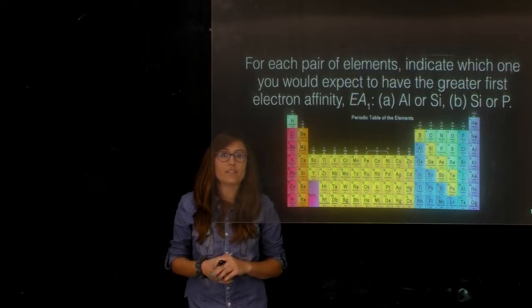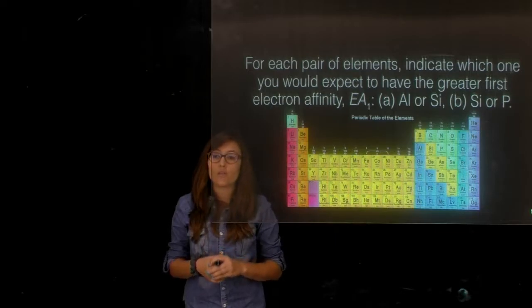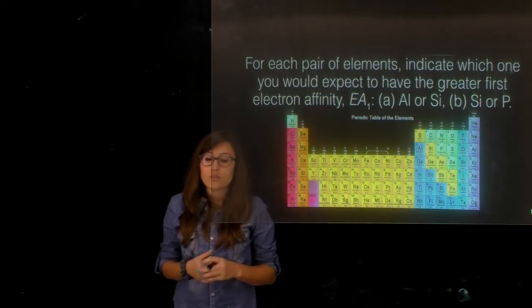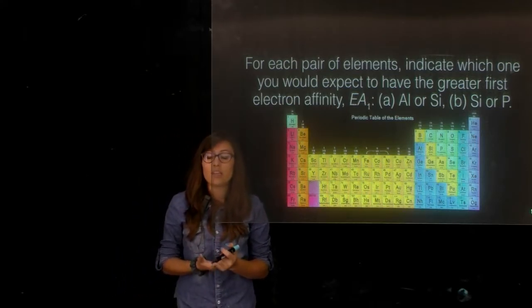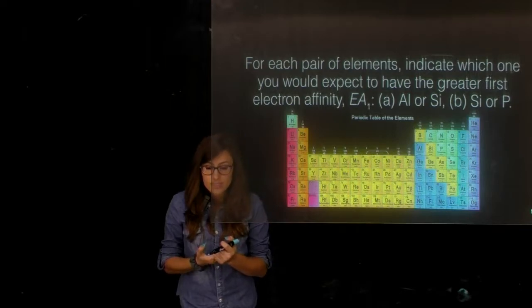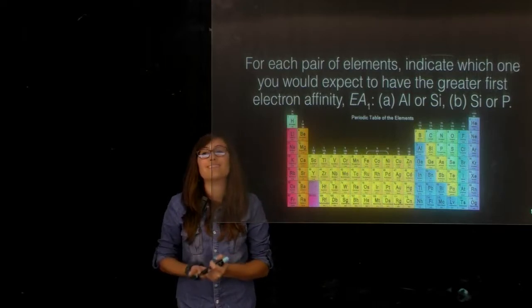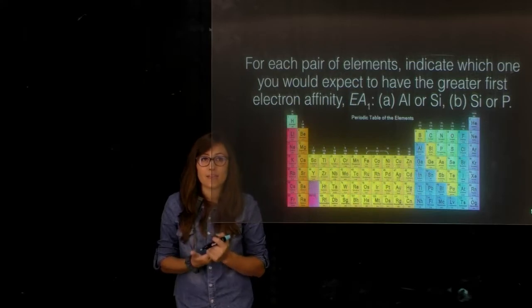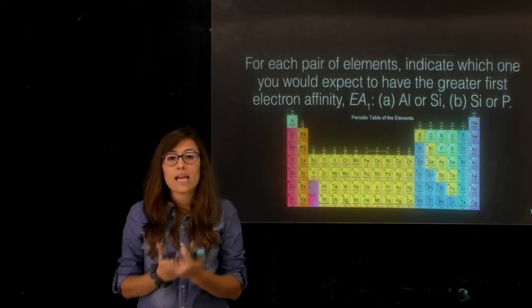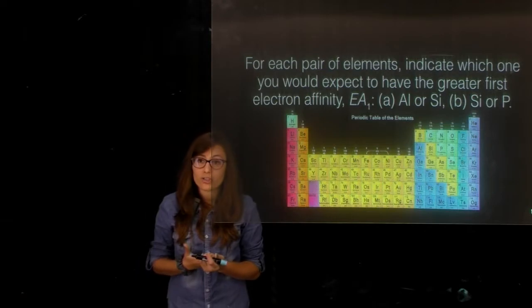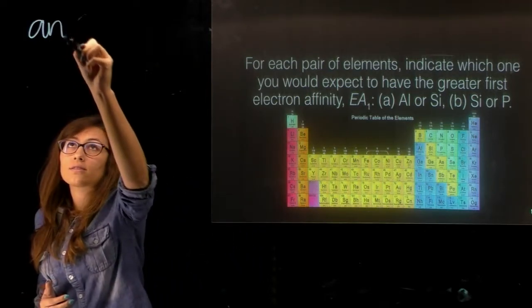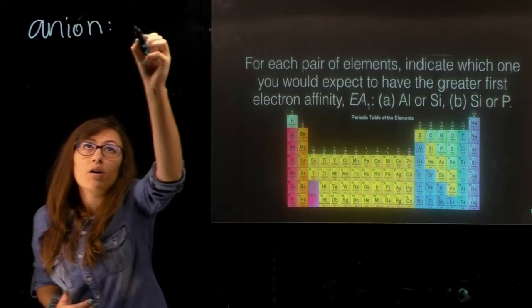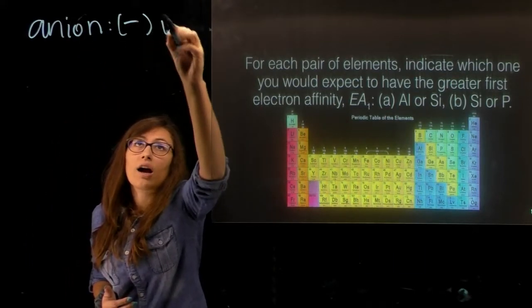The following question asks us, for each pair of elements, indicate which one you would expect to have the greater first electron affinity. So the first thing that I want to point out is, what is electron affinity? Electron affinity is the likelihood of an atom to accept an electron in the gas phase. When it accepts an electron, it's going to become more negatively charged, and this is going to be an anion. Remember, anions are negatively charged ions.